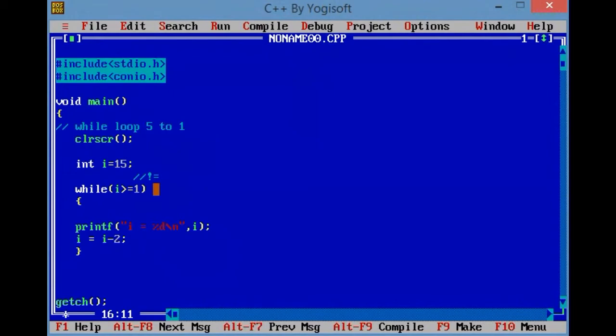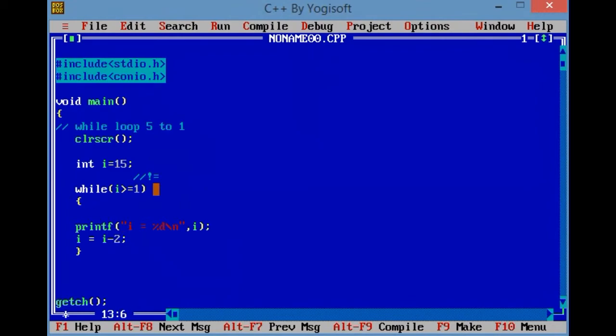Why am I writing this? Because I know the value of I is 15. If I subtract 2 from that value 15, it will give only odd numbers.